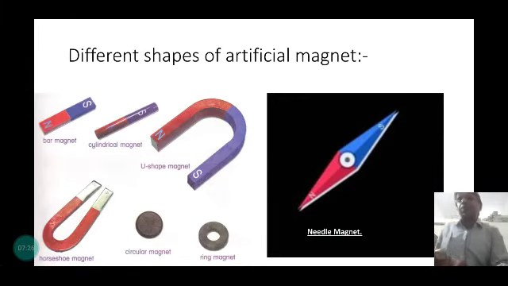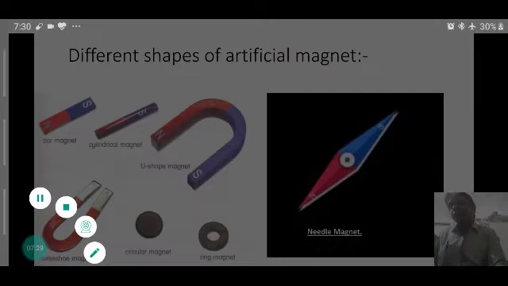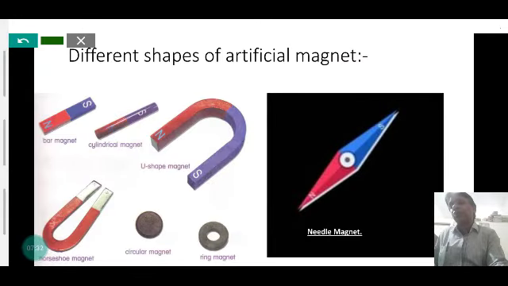Here are the different shapes of artificial magnets. This is the bar magnet, with north and south poles, where the north pole is generally painted red and the south pole is painted blue. Here is the cylindrical magnet, the horseshoe magnet, the disc magnet, and the ring magnet. And a very important point is that the needle magnet is used to make the compass needle, which is very widely used in the magnetic field to detect the magnetic field.